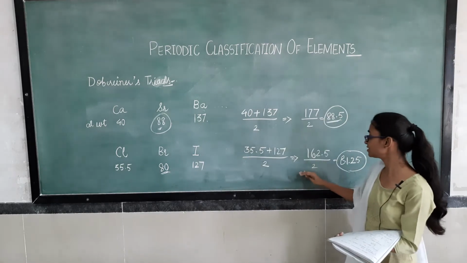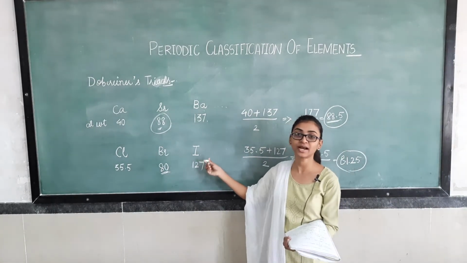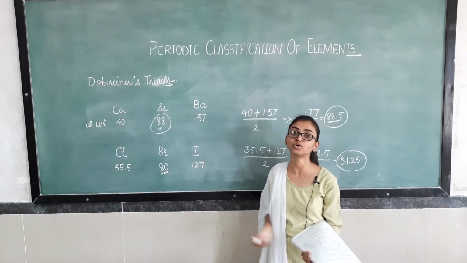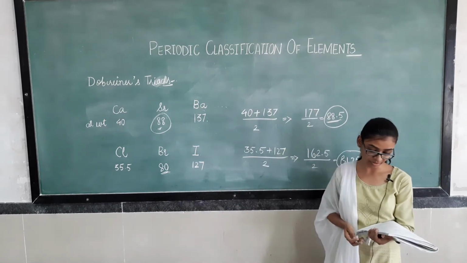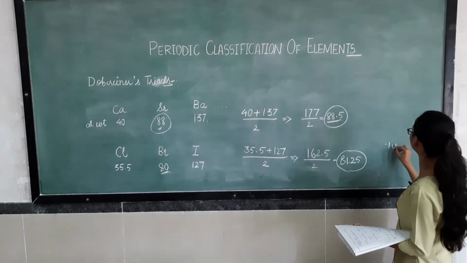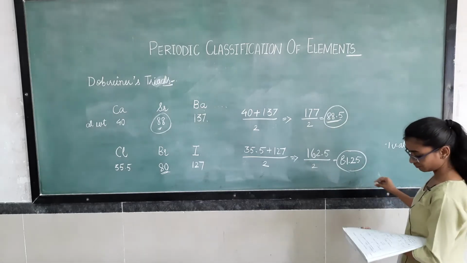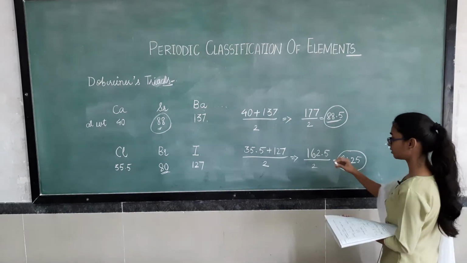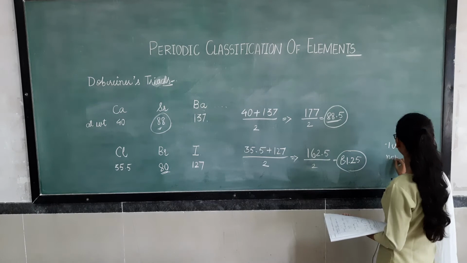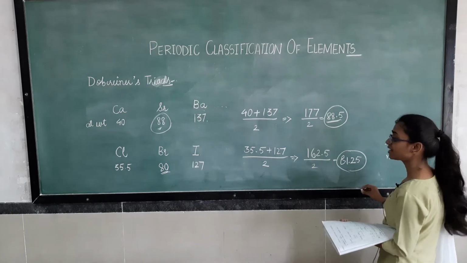Now, similarities in these: these are the halogens, and these halogen atoms are kept in the 17th group of the modern periodic table, and a common thing is they have -1 valency, right? All three of them are non-metals, and their halides.